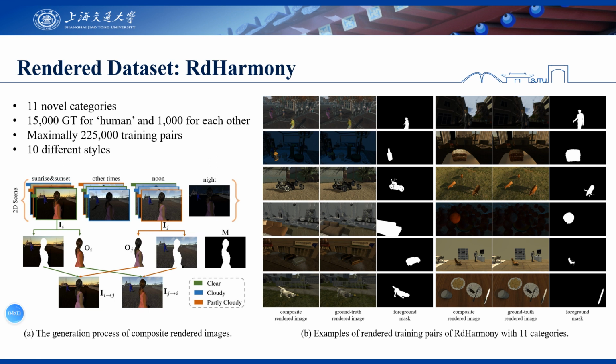In general, our RDHarmony contains rendered training pairs from 11 novel categories. As we focus on human category harmonization, we generate 15,000 ground truths for human and 1,000 for each other. This can produce a maximum of 225,000 training pairs. We define 10 styles and produce style labels to facilitate image harmonization.